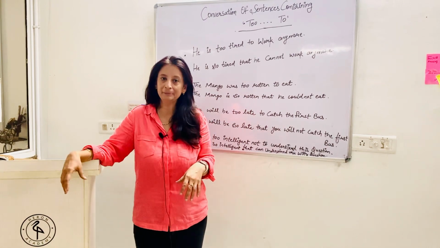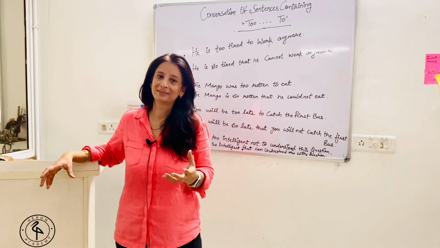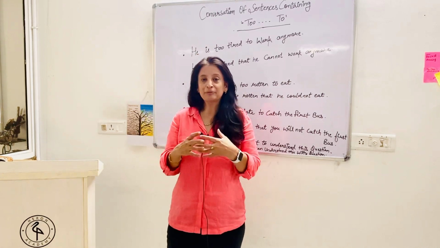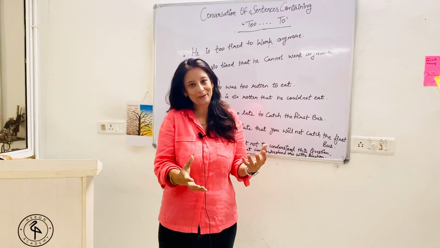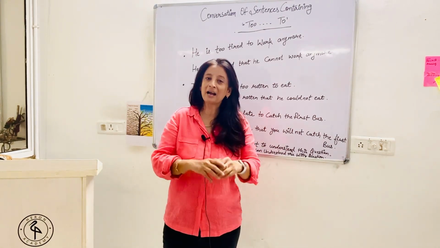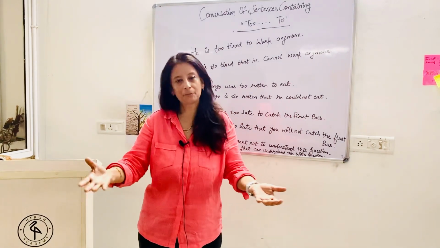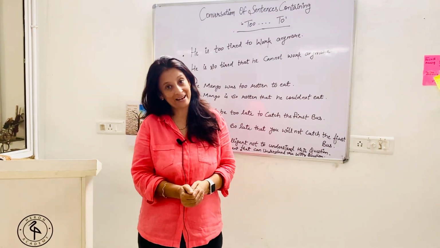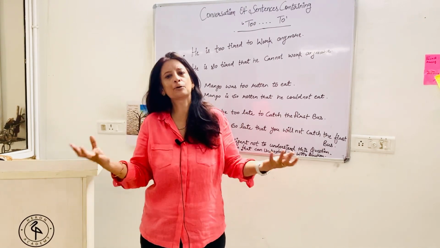For example, I am too happy to see you. अब what does it mean? आप एक तरफ तो बहुत खुश हो उसको देख के, I am too happy to see you today. But what does it mean? I am so happy that I cannot see you, जबकि आप सामने खड़े हो. Right. So it is negative in sense कि मैं तुम्हें देख नहीं पा रहा, मैं इतना खुश हूँ.